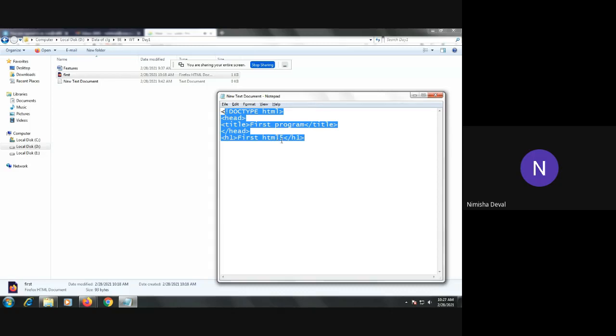So see here. First of all, we have to write the HTML program. We have seen the different types of conventions. Right now we are moving towards the first program of HTML5. When we start our code with the doctype HTML, in that I have written one head. This is the head part, and in that I have given the title as first program. Then I have used one header, then h1 for heading purpose, right? Then I will write one paragraph.